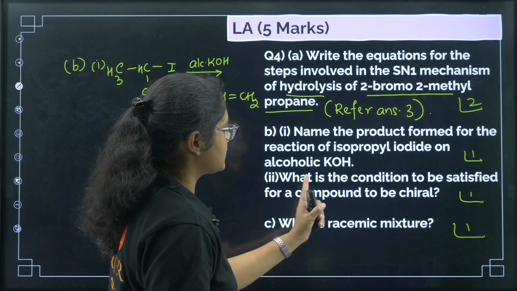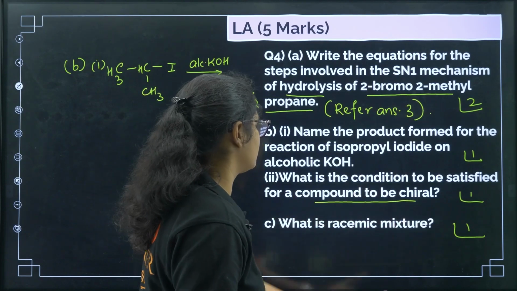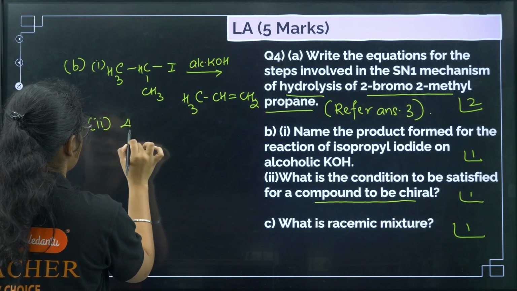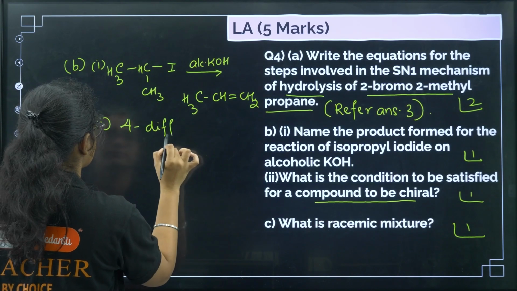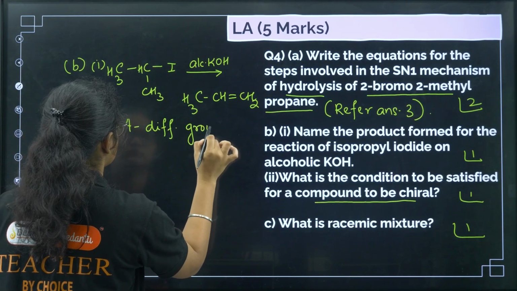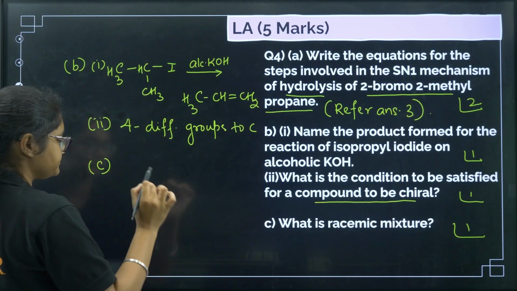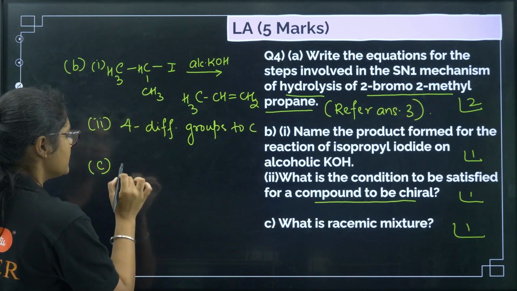So for a compound to be chiral, what condition should be satisfied? 4 different groups should be attached to the carbon. Okay, next, what is a racemic mixture?